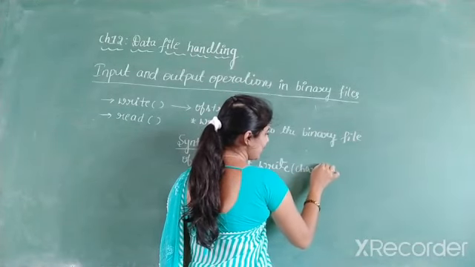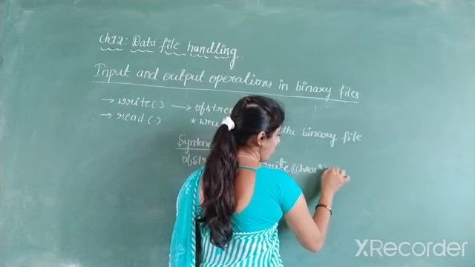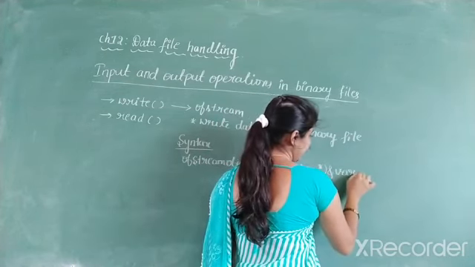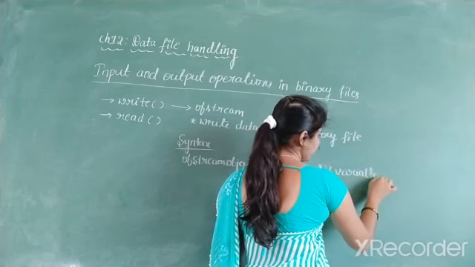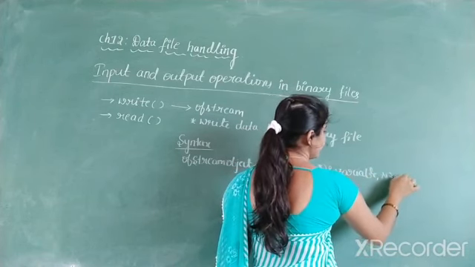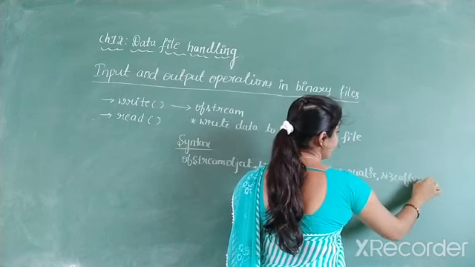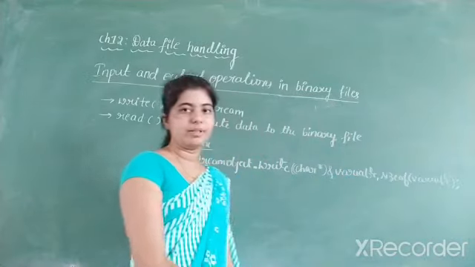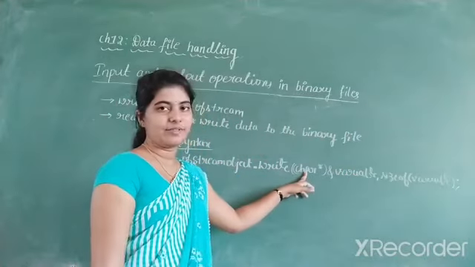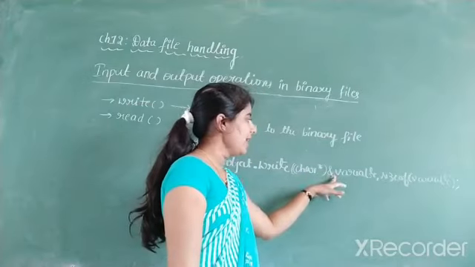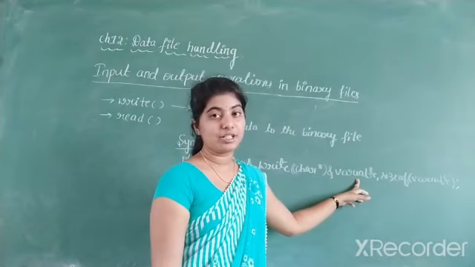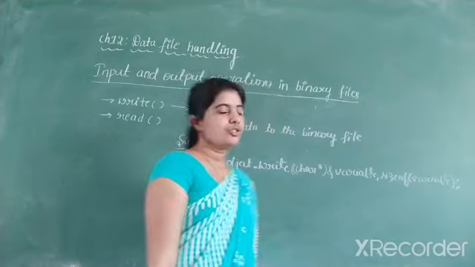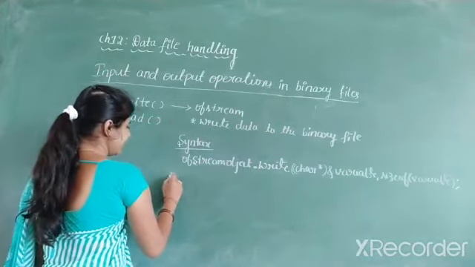The first argument is character star variable, comma, the second argument is size of variable. So there are 2 arguments. The first one is char, the data type, and ampersand variable takes the address of the variable, and the next argument is size of the variable. So let us write one example to understand this.